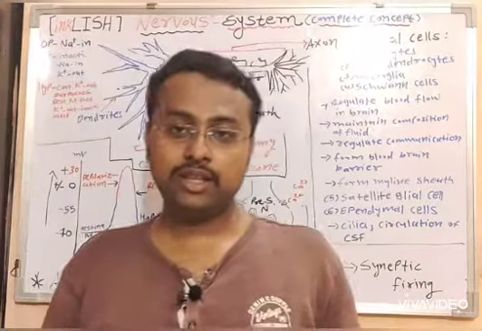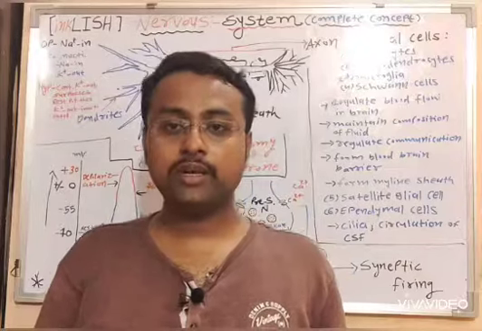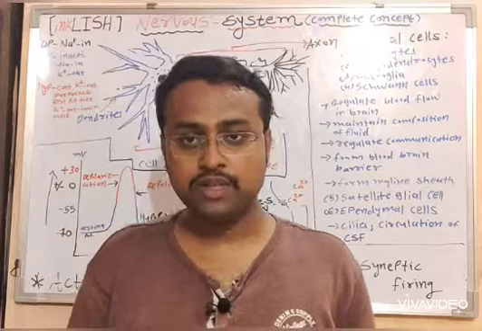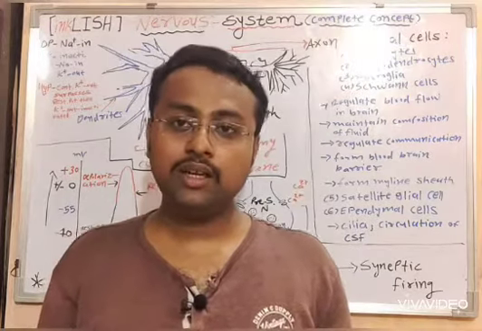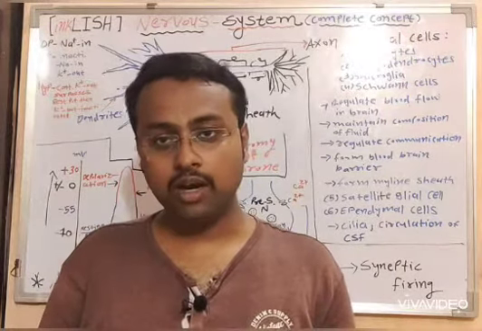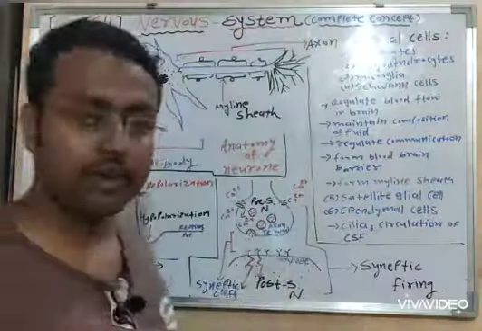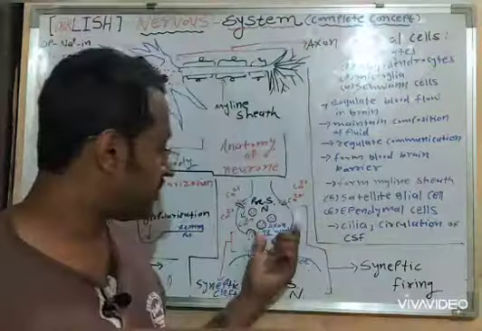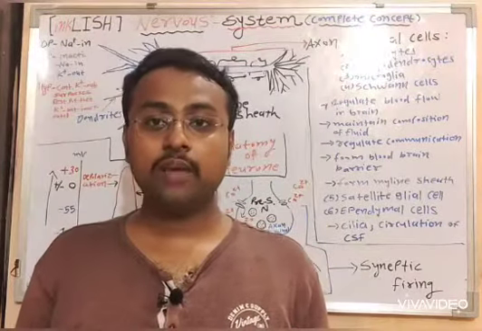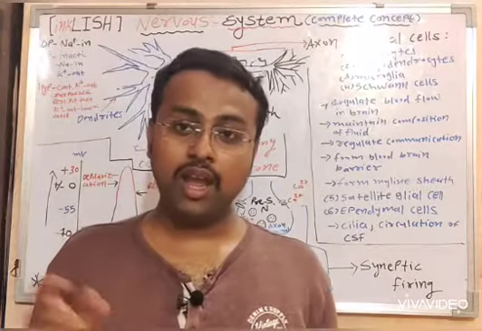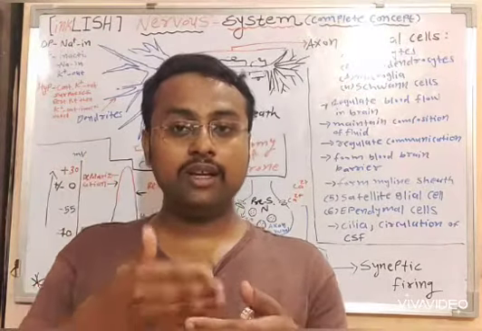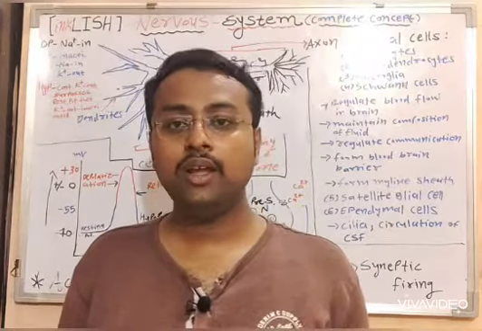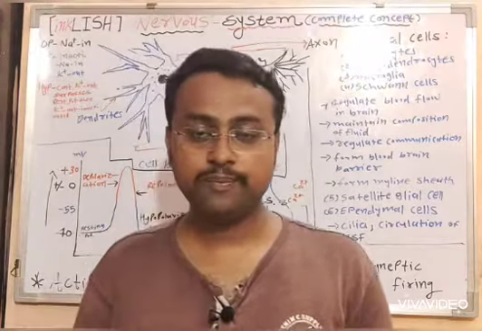Most of the time, the transmission of the nerve impulse from one neuron to another is by neurotransmitters, but sometimes direct electrical transmission can occur, and it will not involve any neurotransmitters. So this neurotransmitter involvement is called chemical synaptic transmission, and when direct nerve impulse transmission occurs, that phenomenon is called electrical synaptic transmission.